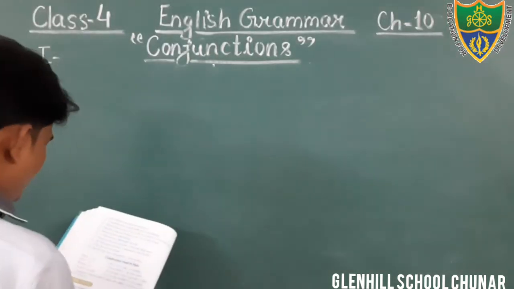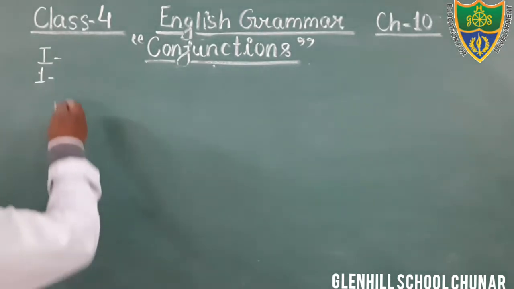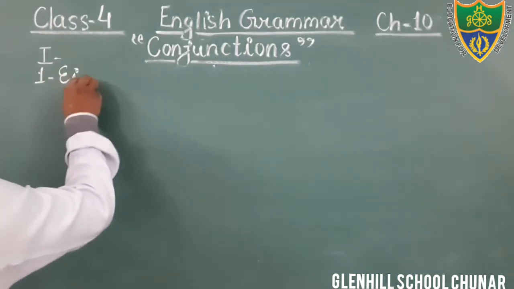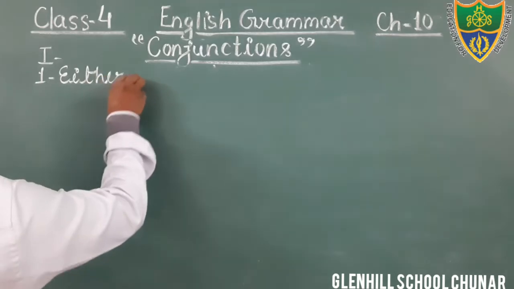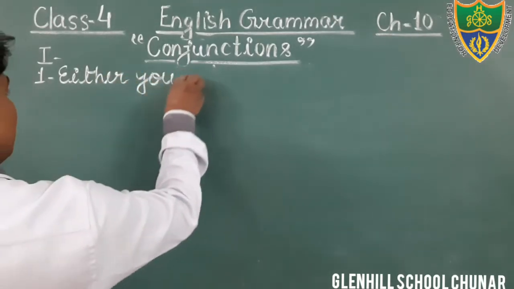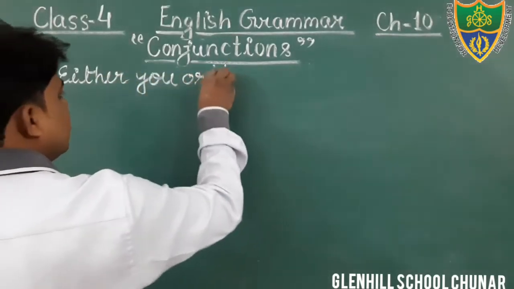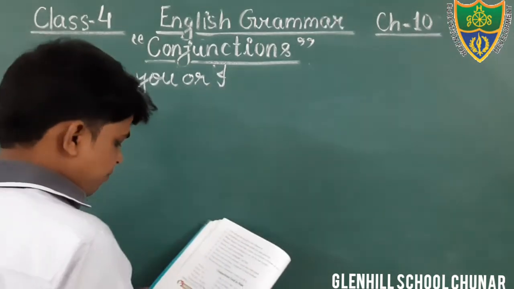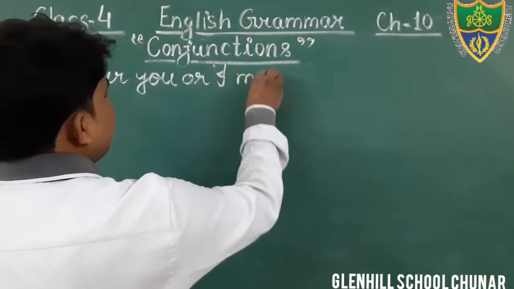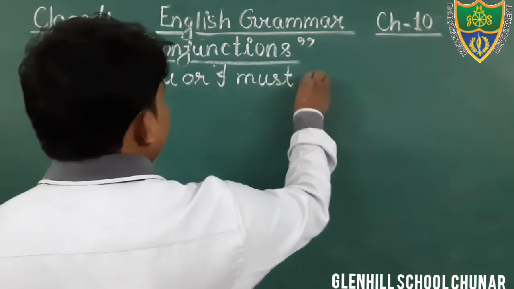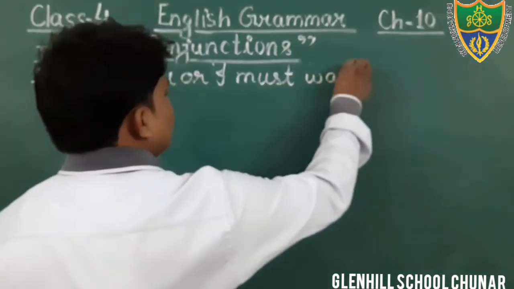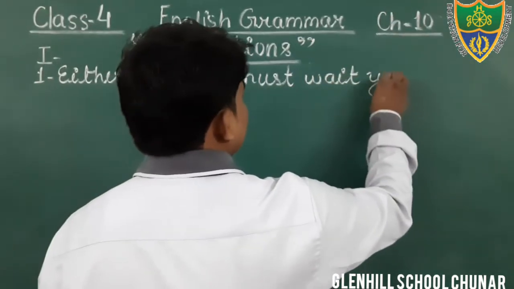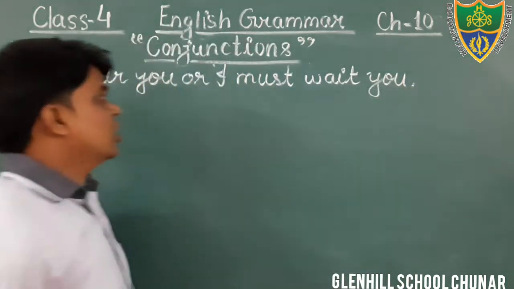Either you or I must wait. Either you, E-I-T-H-E-R, either you or I must wait. Okay, students, just see the sentence.